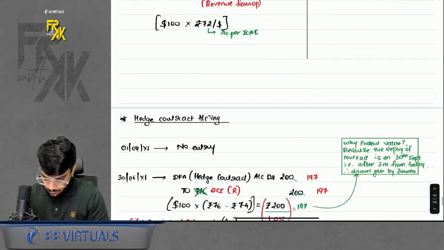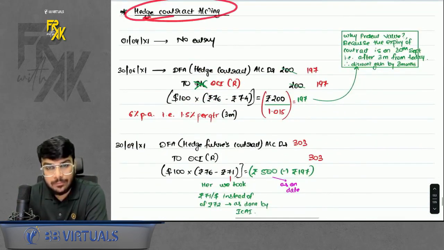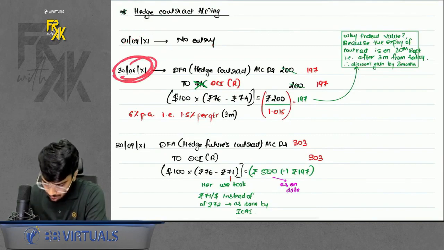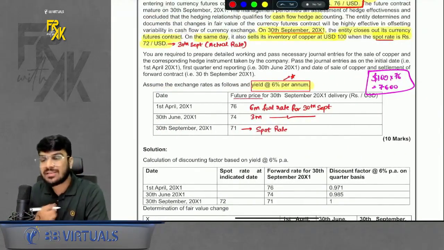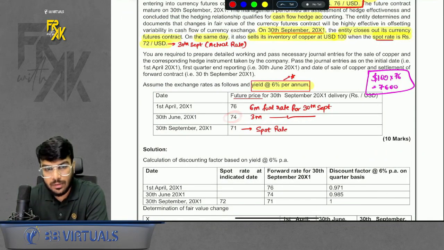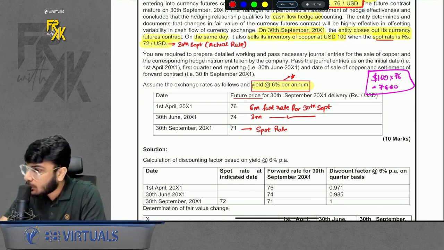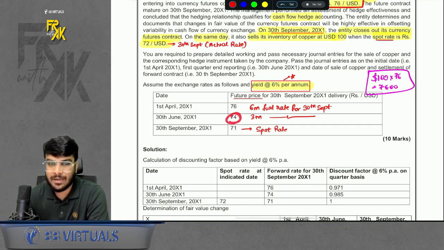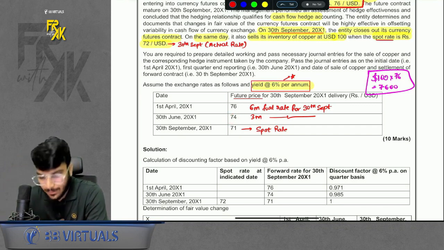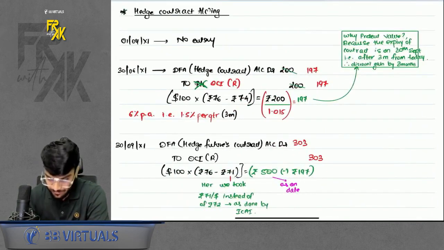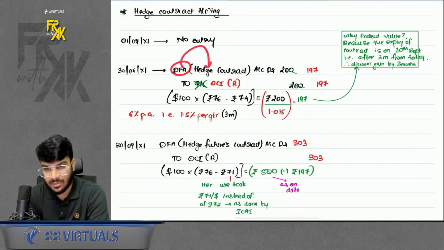Anyways. Now, hedge accounting, hedge contract accounting. On day one, no entry. Let's check our position on 30th June. Now just see. I have fixed the selling rate at 76. The rate in market is 74. Favorable for me or unfavorable for me? Just imagine, I am going to sell at 76, but others are only going to be able to sell at 74. Can I say favorable for me? So 2 rupees profit. So just like we booked a derivative financial asset, you can book a derivative financial asset for the hedge contract also.